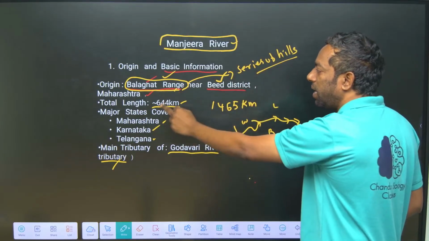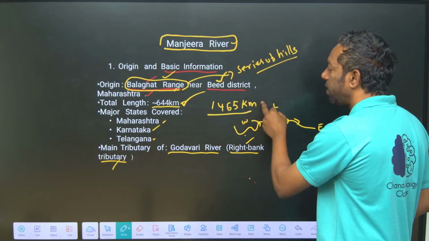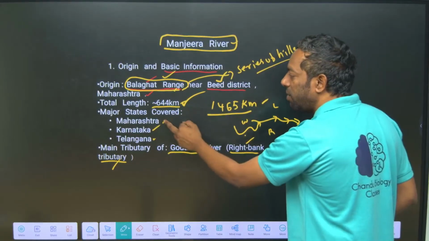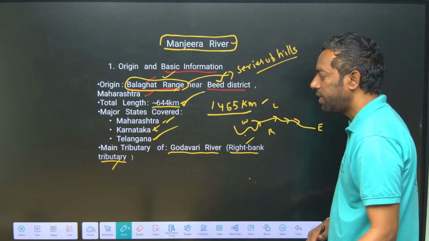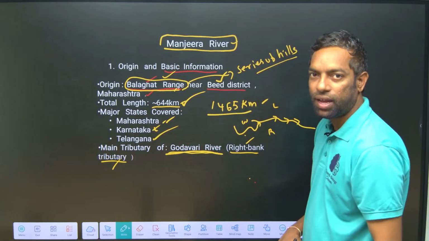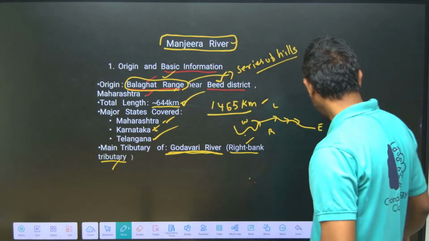Length is 644 kilometers, and the Godavari is 1465. Major states covered are Maharashtra, Karnataka and Telangana, no Andhra Pradesh here. Next, the major tributaries of the Godavari.